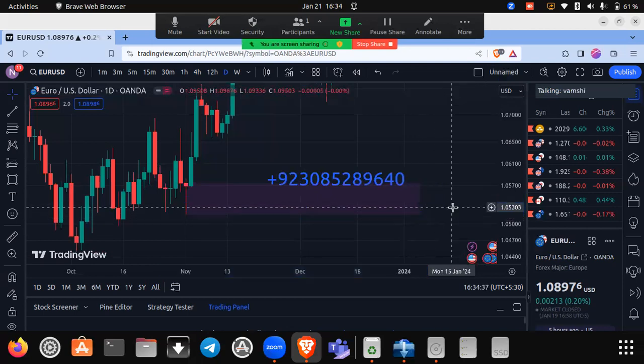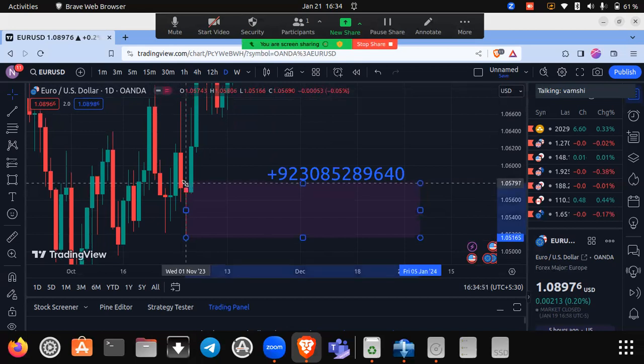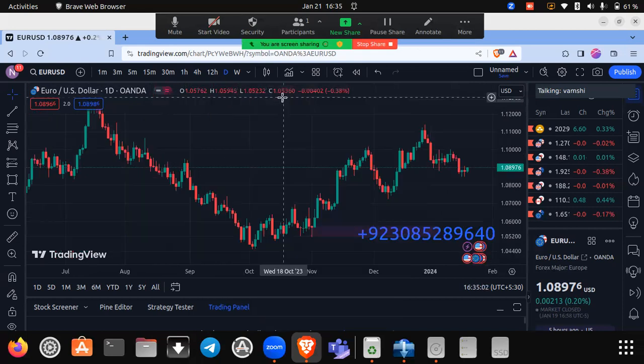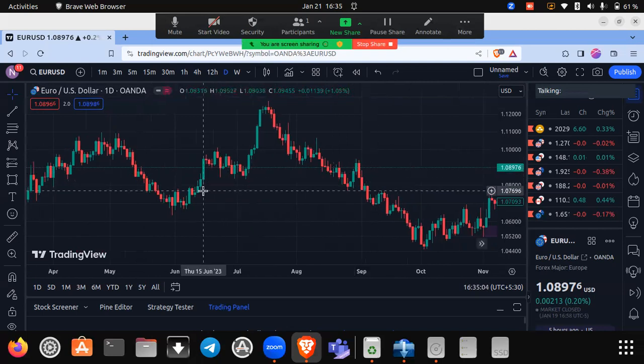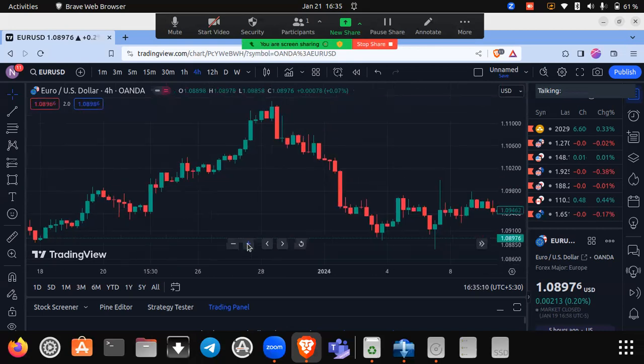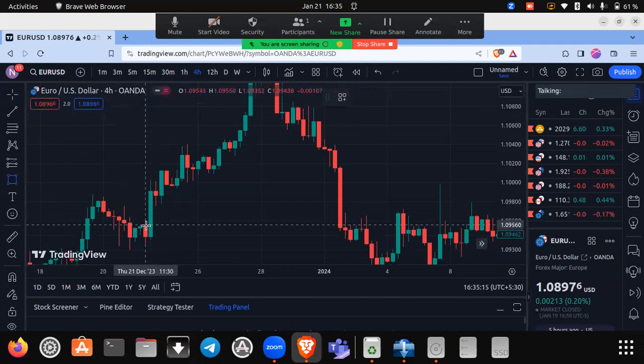Some traders consider this as engulfing buy, marking only the body. But here in this strategy, we mark the complete red candle, including its wicks as well as its body. Only when the complete red candle gets engulfed by a green candle, we call it a valid engulfing buy. I will show you some more examples for engulfing buy.